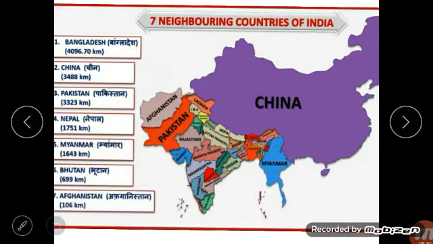Now we are going to study the neighboring countries of India. India shares common land boundaries with Pakistan and Afghanistan. Here you can see India, and Pakistan and Afghanistan. Clear? China, Nepal and Bhutan are in the north. This is the north side, and here is China, this is Nepal, and Bhutan.